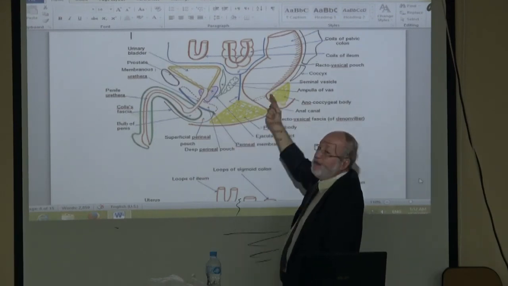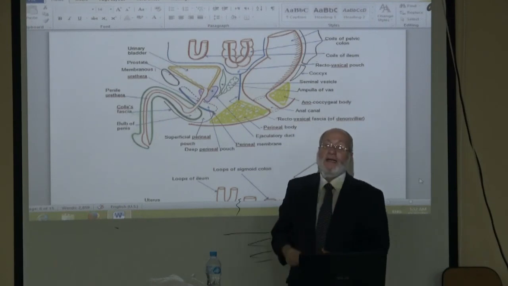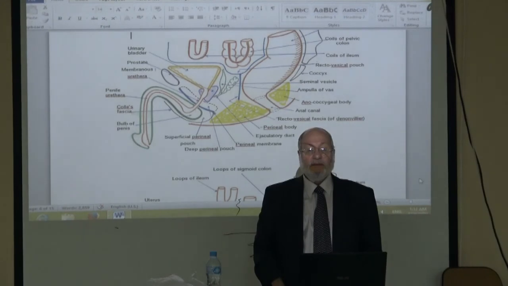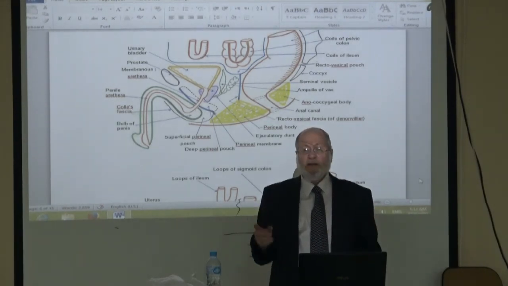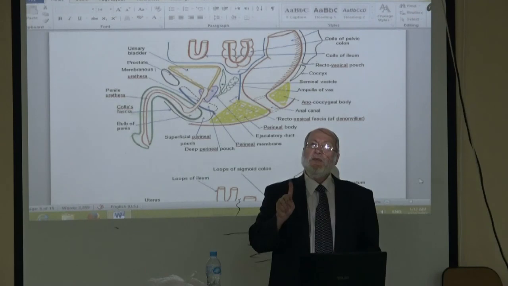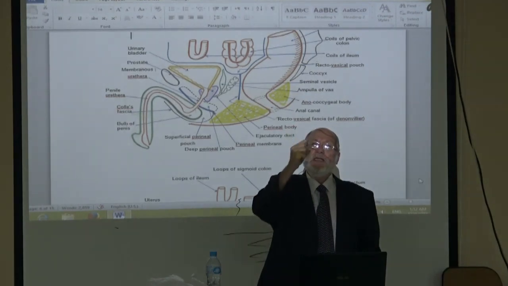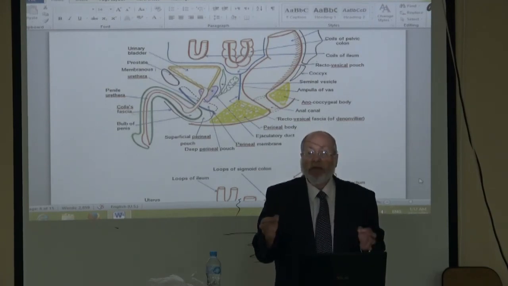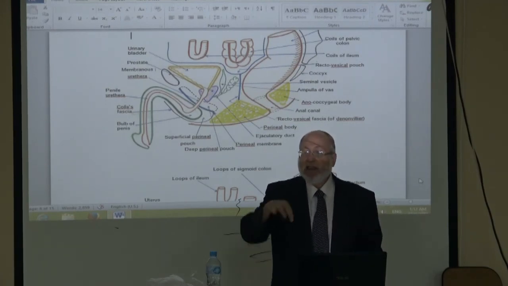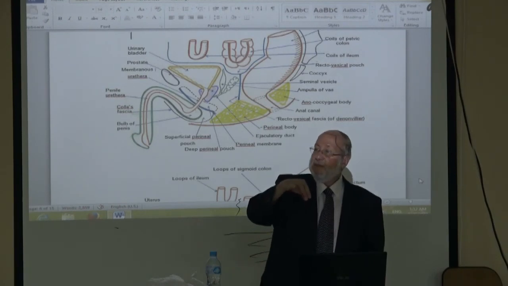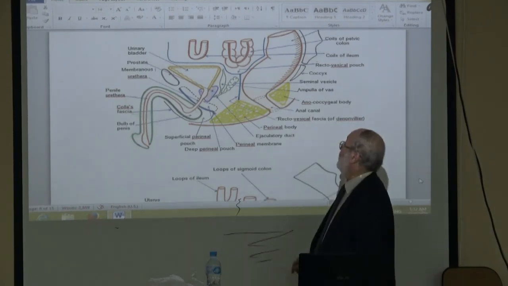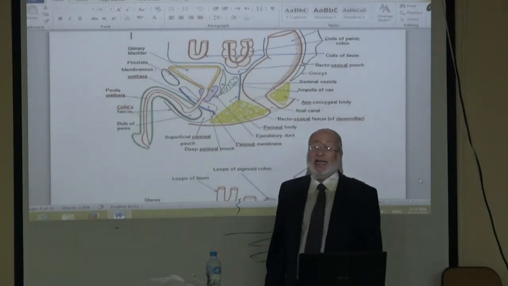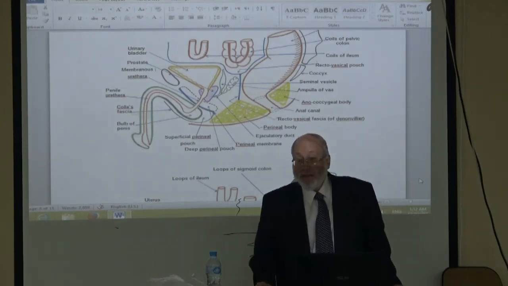Laterally, what do you feel? You can feel, with difficulty, the two ureters. Normally the two ureters are not felt, but you may put your finger and palpate laterally a ureteric stone in the lower part of the ureter. Also, laterally, we can palpate the bones, the ischial spine and ischial tuberosity.